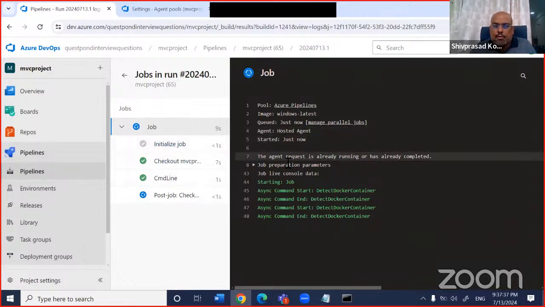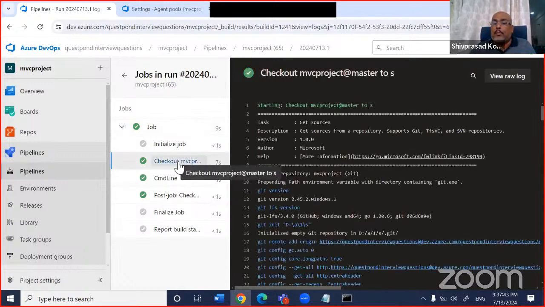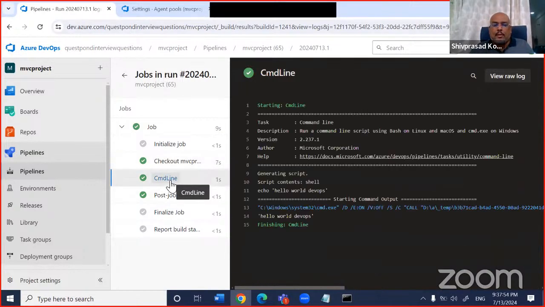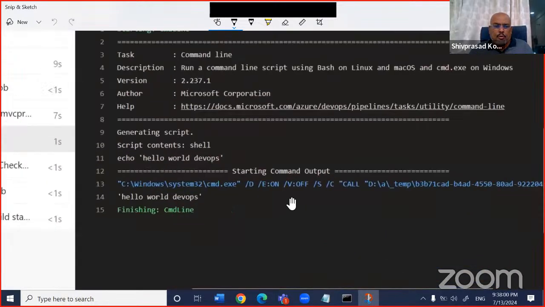It gets an agent, and it gets an image, Windows latest, right? And in that, remember, it goes and checks out the MVC project. Please note, it has gone and checked out the MVC project. Why? Because I had given it master, right? And you can see your command line, CMD line. If you go and see your echo out here, your hello world, it has run this echo. Echo hello world. And here you can see hello world DevOps, right?